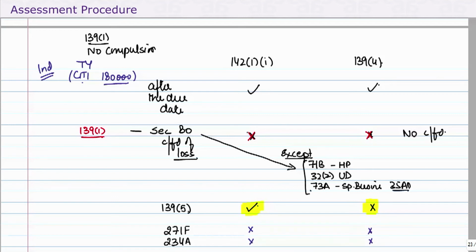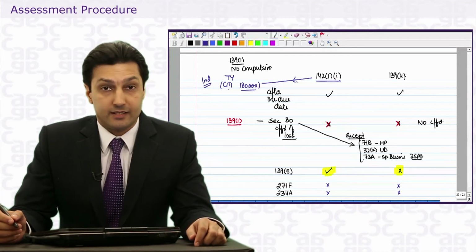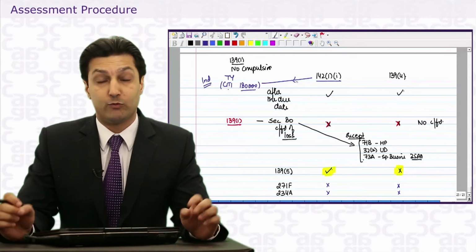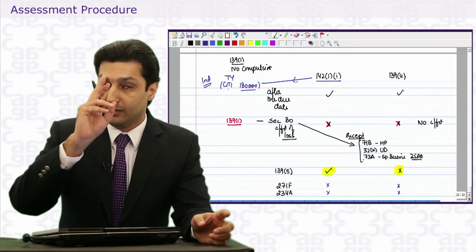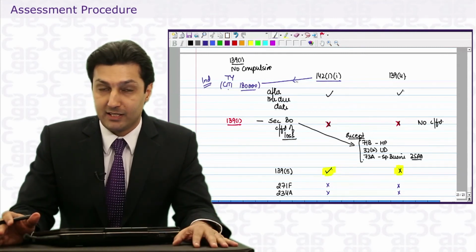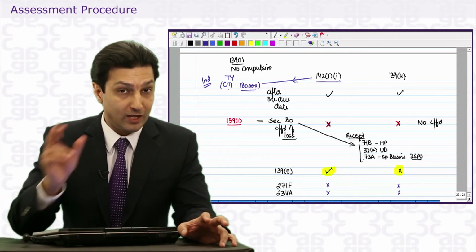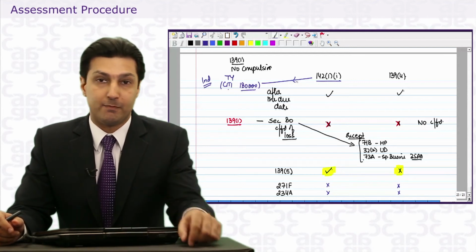But the question again would be here: can I get a notice under 142(1) even if I am not compulsorily required to file a return? Yes. If the AO feels that he wants to check your income and he wants to see your return, he can send you a notice. Even if your income as per your calculation is less than the minimum exemption slab and you are not compulsorily required as per 139(1) to file a return, once you get a notice, to file a return under 142(1) will be compulsory.